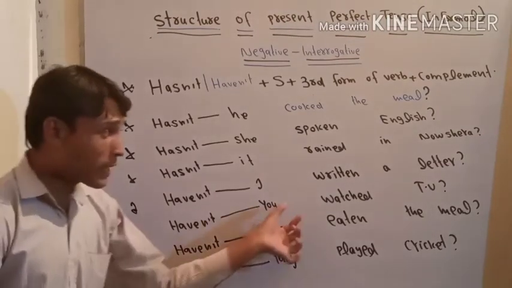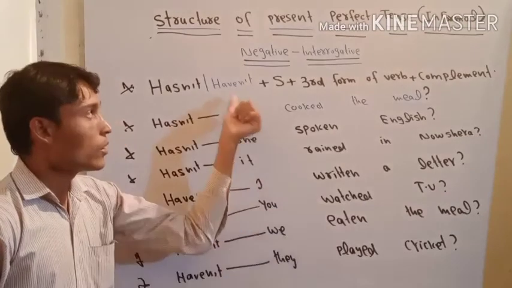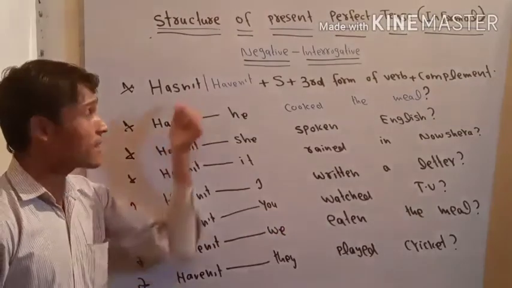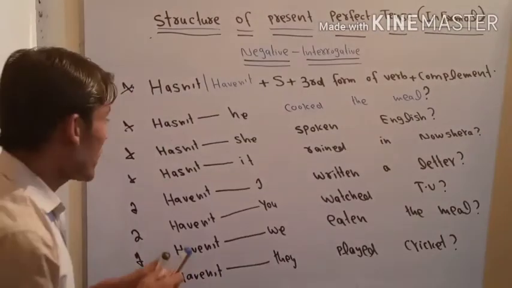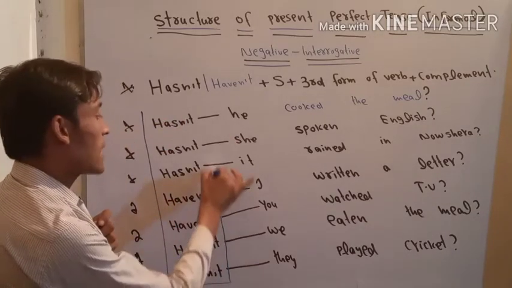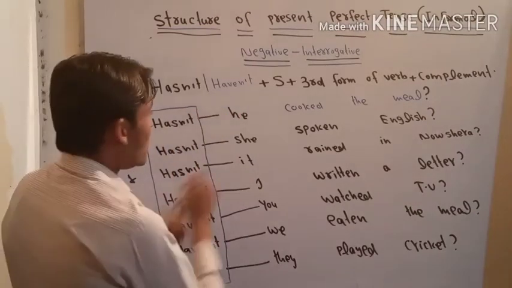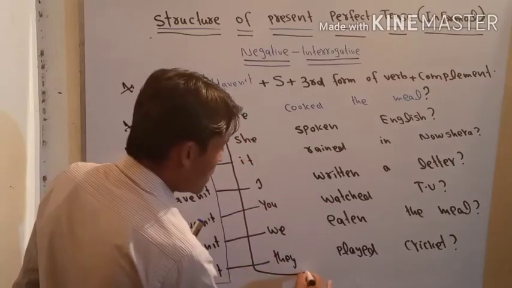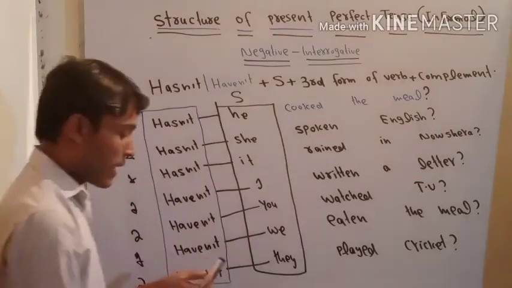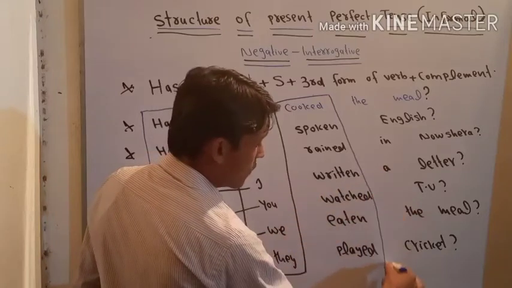Now, if you look at these examples, all of them follow this formula. This formula tells us that we need hasn't or haven't first. These are called the contraction forms of has not and have not, and these are called subject pronouns, so simply we can write here S. And the next one is called third form of verb, which is also called past participle form of verb.